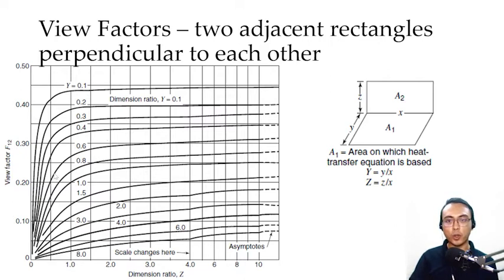Let's say, for example, our value of Y is 0.2 and our value of Z is 6. You simply look for the intersection of those two curves, and then you see that the value on the y-axis, or the view factor f12, has a value of 0.4. Okay, that is how we utilize this graph.